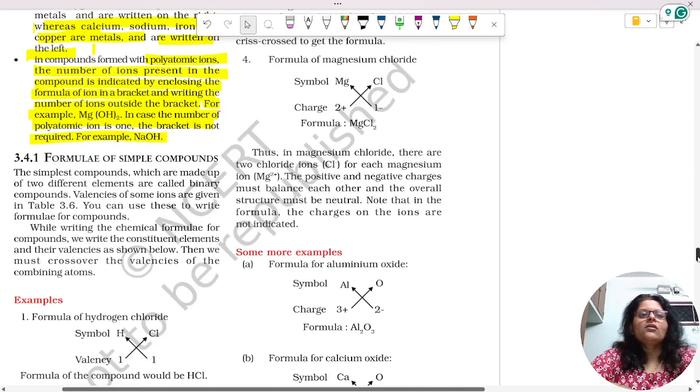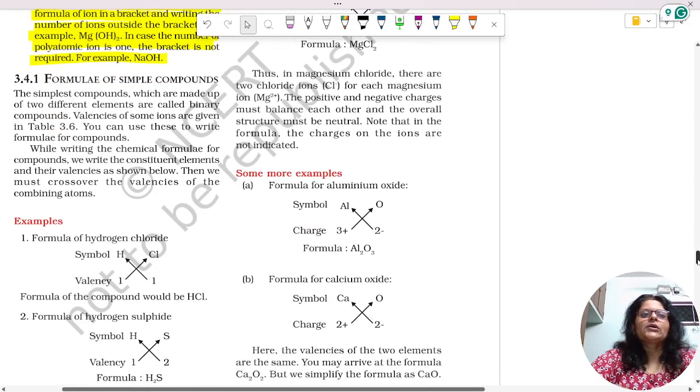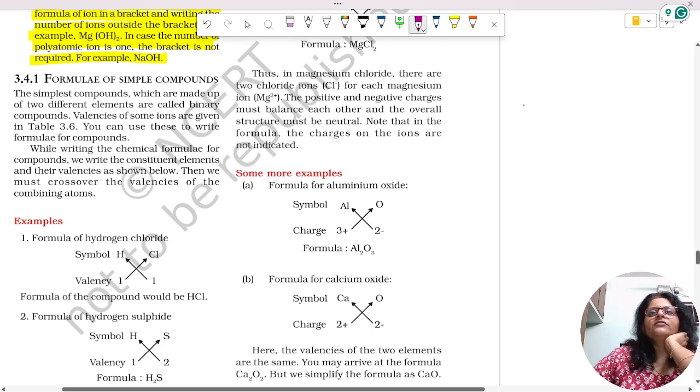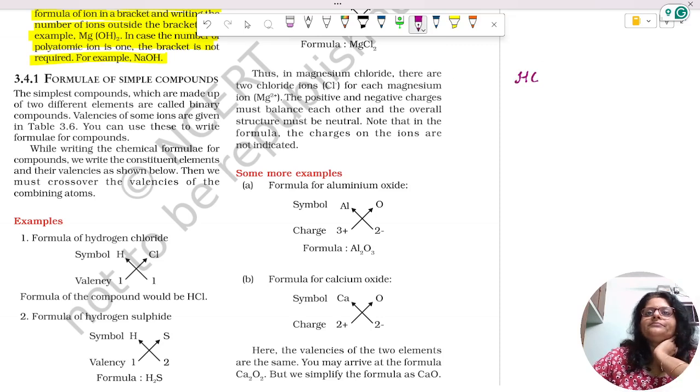Formula of simple compounds. How will you write the formula of HCl? H plus is there, Cl minus is there. As per the valency, the valency of hydrogen is 1, the valency of chlorine is also 1.